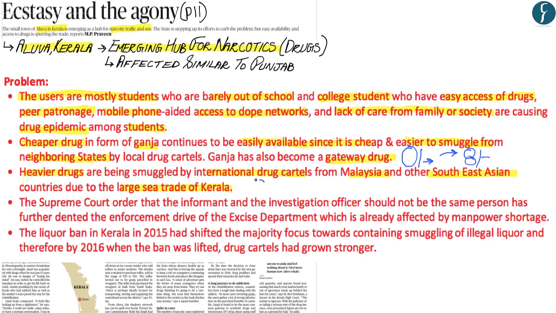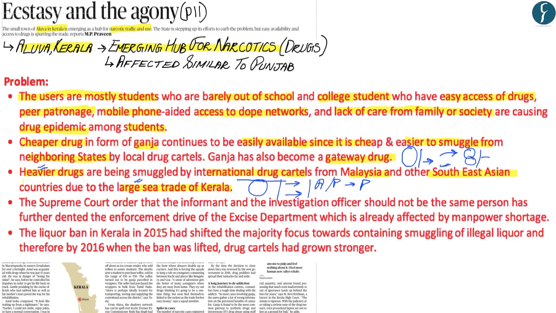Now, this was also the case with Punjab, where, because Punjab shared a border with Pakistan, there was a huge influx of drugs from Afghanistan and from Pakistan into the state of Punjab. Similarly, because of the sea trade of Kerala, international drug cartels, especially from Southeast Asian countries, are smuggling heavier drugs into the state of Kerala.